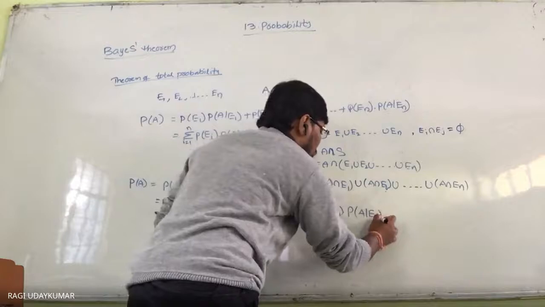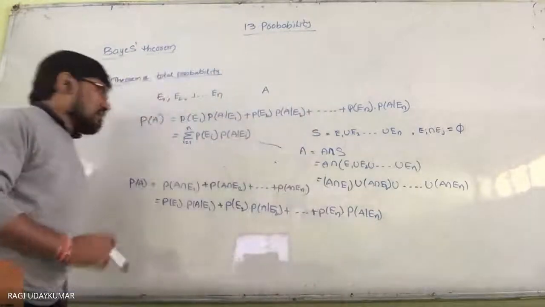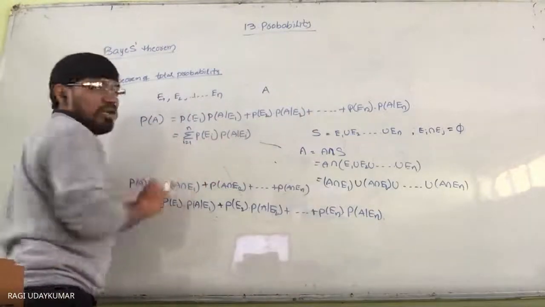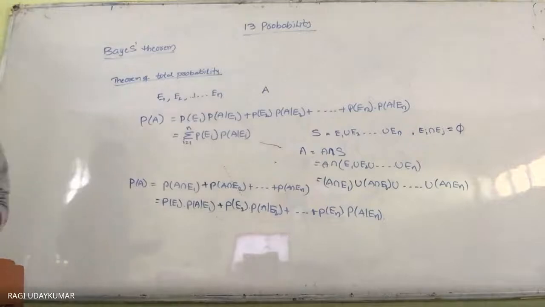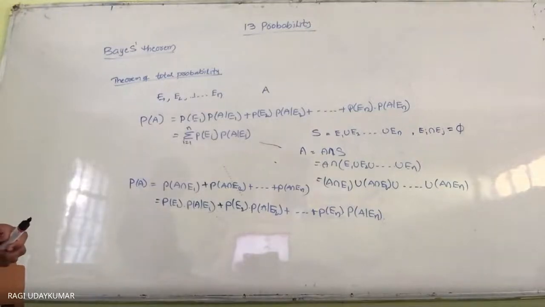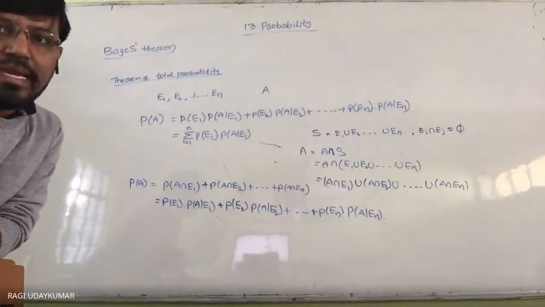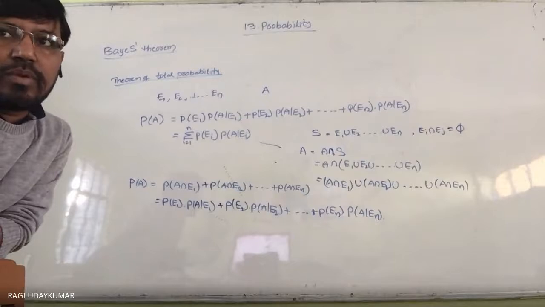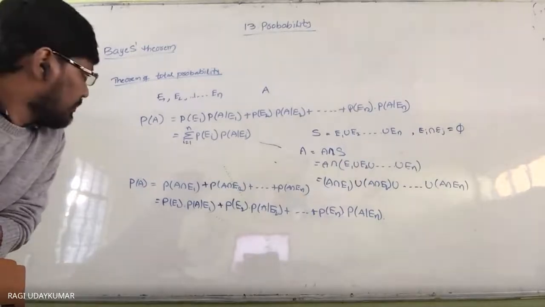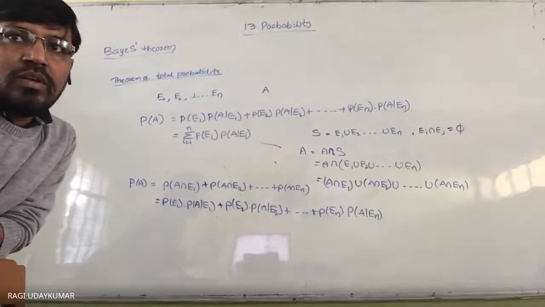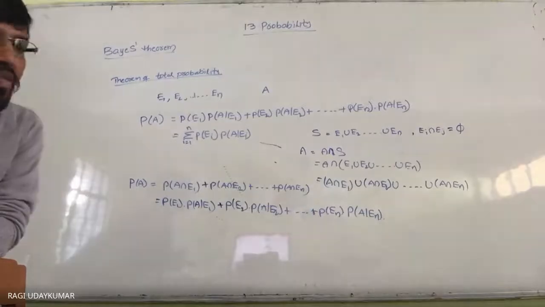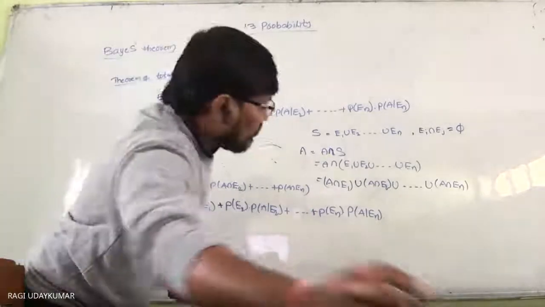This proof is not essential for the example, but try to remember the total probability, which is nothing but this. With the help of this total probability only, we are going to learn the Bayes theorem. Did you understand total probability here? Yes, sir. Now let us move to the Bayes theorem.